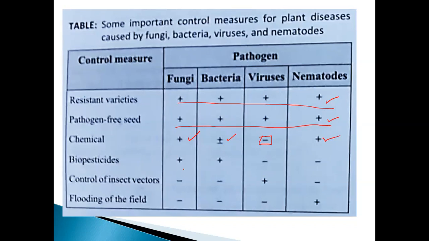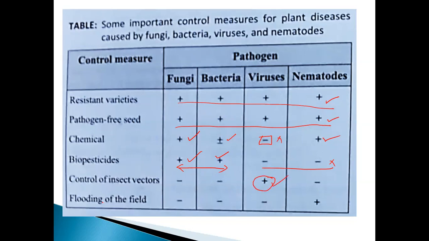Biopesticides, take an example, first fungi and bacteria, we can kill the, we can give the positive result. We can get the positive result. The virus as well as the nematode, it will not possible. Okay, my dear. And the control of insect vectors, fungi and bacteria, and also nematode, it will not possible. The control of insect vector is the only positive in virus only.